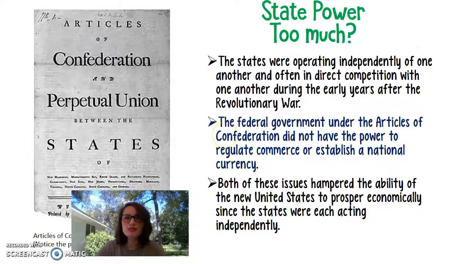And states have too much power. They're operating like individual entities, and they're actually in direct competition with one another. So it's pretty crazy. And they all have a different form of currency. Could you imagine trying to travel from state to state and they all take different types of money? It's insane. So it was a big problem.